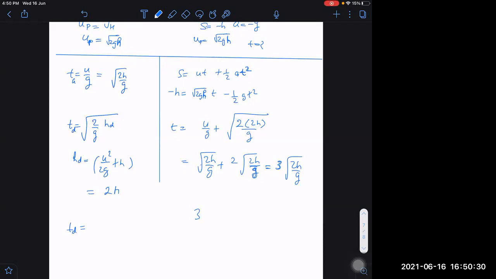If it is equal to 2h, then time of descent becomes equal to root of 2 into 2h by g, that is 2 root h by g, which is root 2 into root 2h by g. Right or not? Yes, sir.